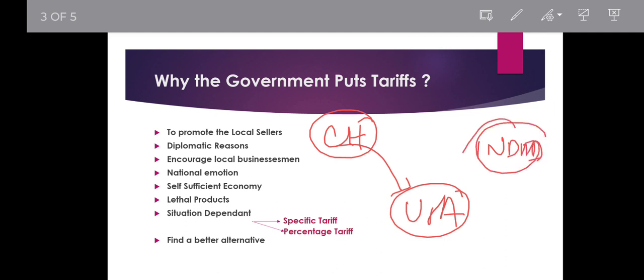Now they're encouraging import from India, and they're discouraging import from China, and that is why they put a tariff on China. Easy. If you found a better alternative, then we put the tariff on the older one and we encourage the newer one. Easy.